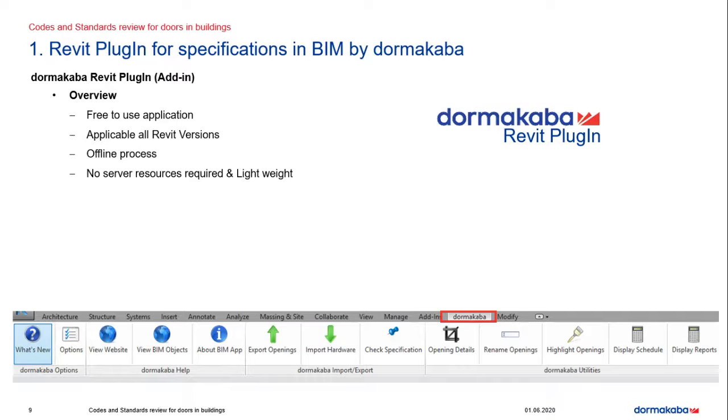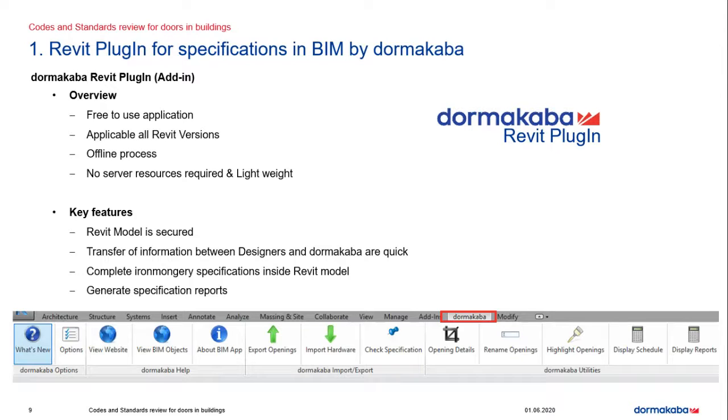In overview, this application, the Revit plugin, is free to use. This is applicable for all the Revit versions from 2016, 2017, 18 till 2020. For each version, it will get updated. For all the versions, we can use this application. And it is a completely offline process, meaning it is not cloud-based, so your model is protected. We don't have any access to your model. We cannot take any information unless you publish the information through email to the Dormakaba specifier. And this software doesn't require any resources, and it's very lightweight to install.